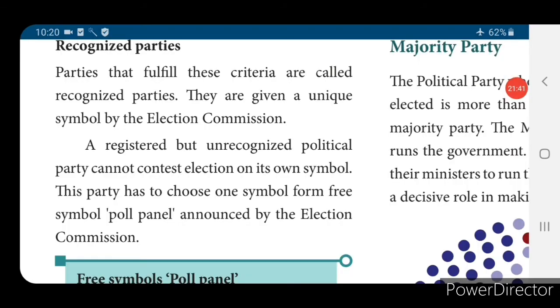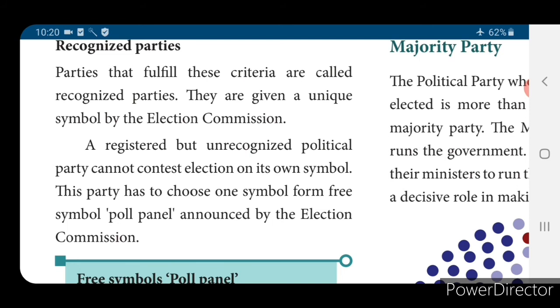Coming to recognized parties. Parties that fulfill these criteria are called recognized parties. They are given a unique symbol by the Election Commission. Each and every political party will have some symbol. Yes, for ADMK during the Jayalalitha period it had 2 leaves. Yes, for DMK, the sunrise. So these are what we call the symbol.